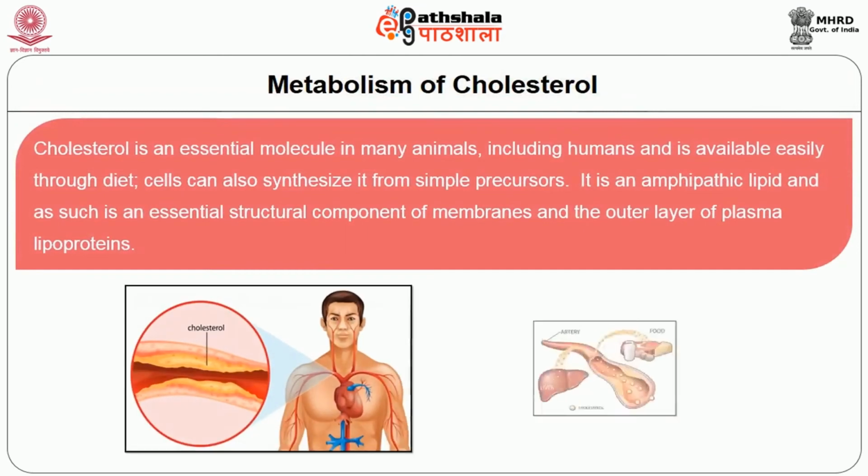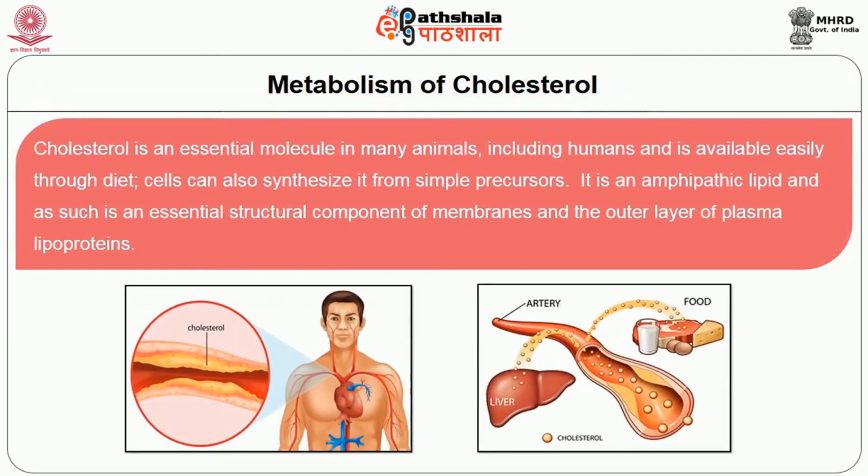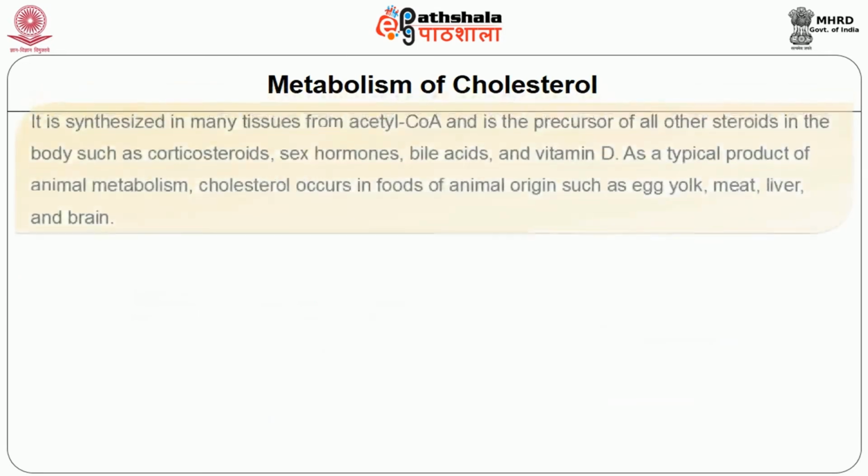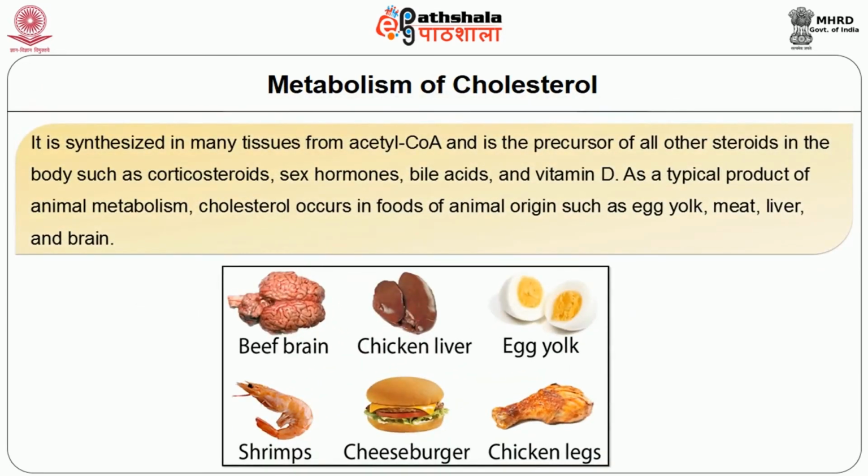Next one, metabolism of cholesterol. Cholesterol is an essential molecule in many animals including humans and is available easily through diet. Cells can also synthesize it from simple precursors. It is an amphipathic lipid and as such is an essential structural component of membranes and the outer layer of plasma lipoproteins. It is synthesized in many tissues from acetyl-CoA and is the precursor of all steroids in the body such as corticosteroids, sex hormones, bile acids and vitamin D.